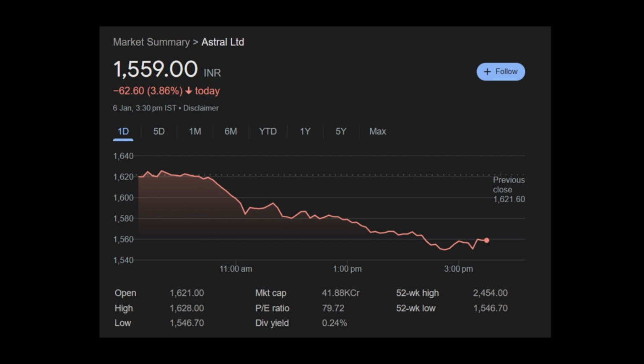Next company which saw a huge fall in today's market is Astral. Stock price went down by 3.86% and closed in at 1559. Its market cap is 41,000 crores and has a PE of 79.72 and a dividend yield of 0.24. So the point which we were discussing about high PE stock, this stock also was trading at a PE above 100, and because of poor quarterly results, it also has come down and current PE is below 80.